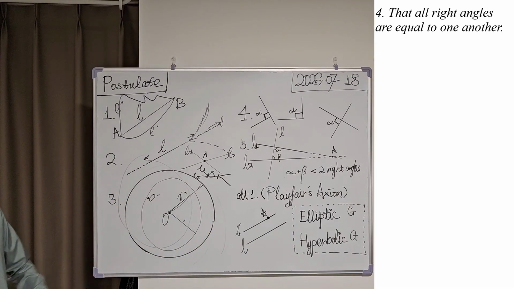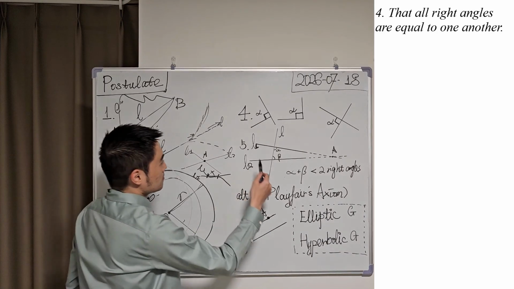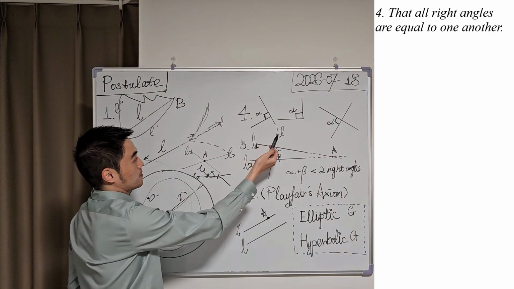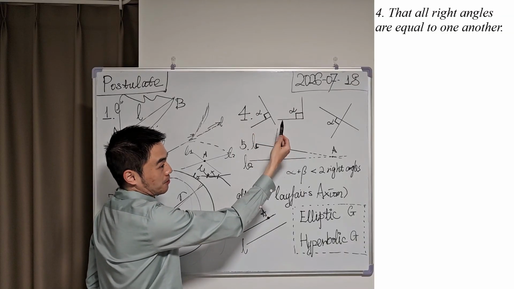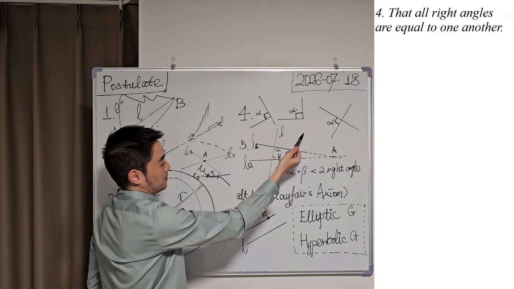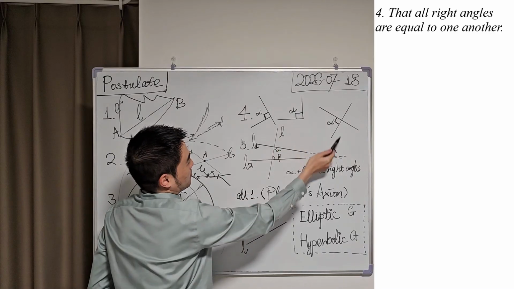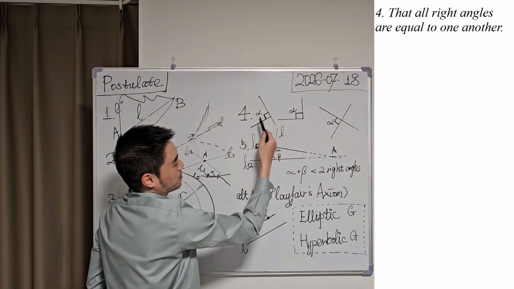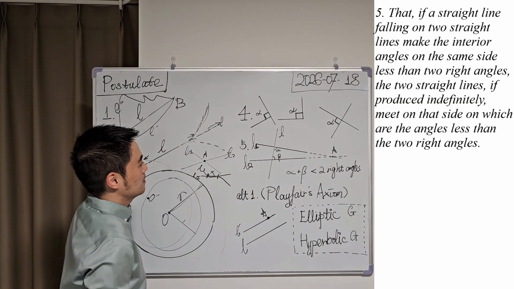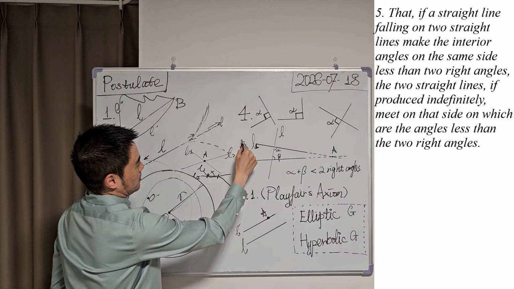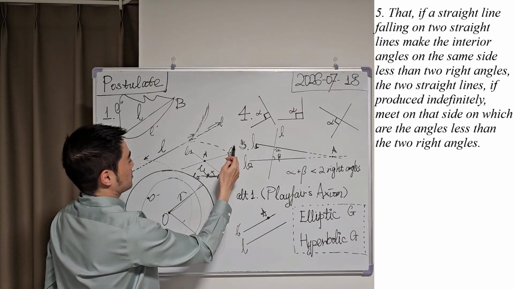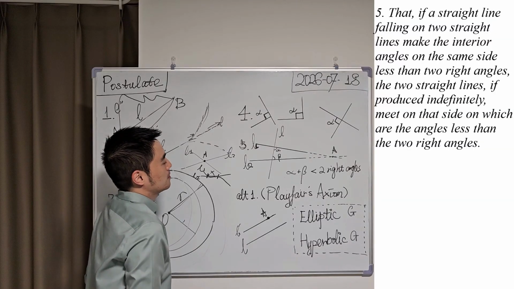Now let's move to the fourth postulate. The fourth postulate says that all right angles are equal to one another. For example, these 3 right angles are equal. It's pretty straightforward. And let's move to the 5th postulate, which is the longest one.